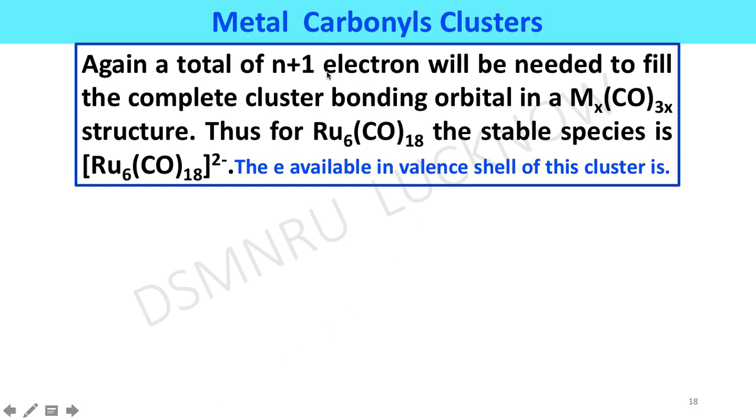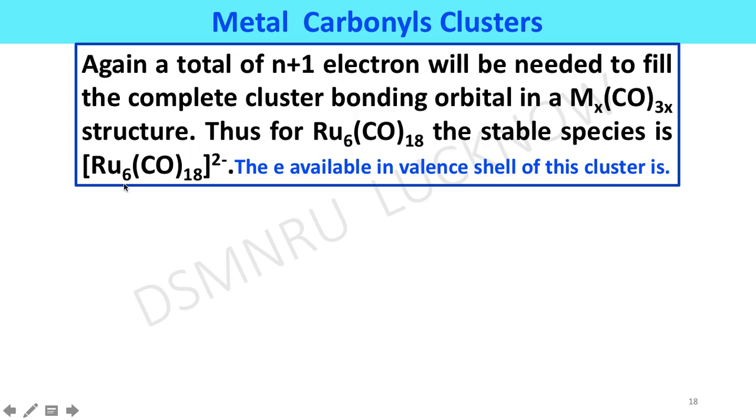Again, a total of n plus 1 electron pairs will be needed to fill the complete cluster bonding orbitals in the closo structure. Thus, for ruthenium, Ru6(CO)18 2 minus is the stable species.